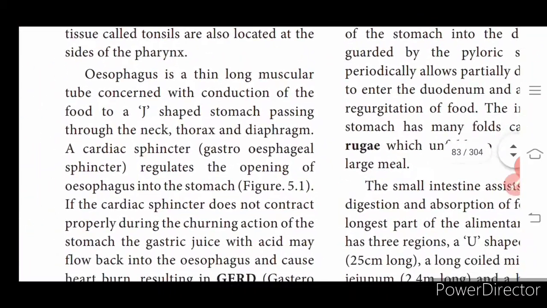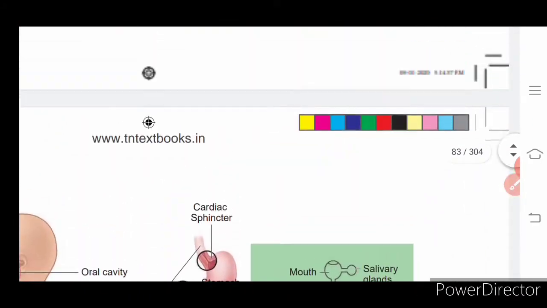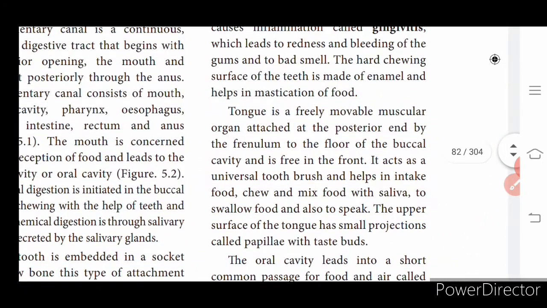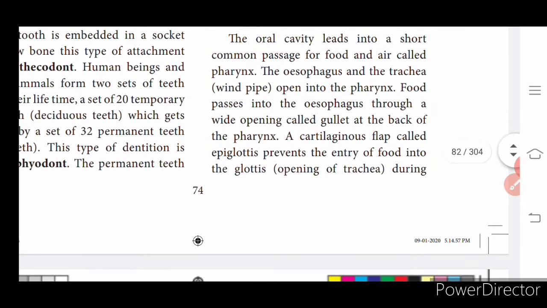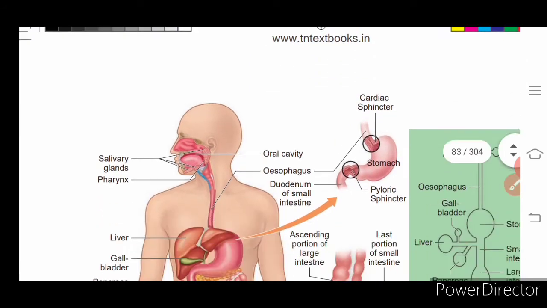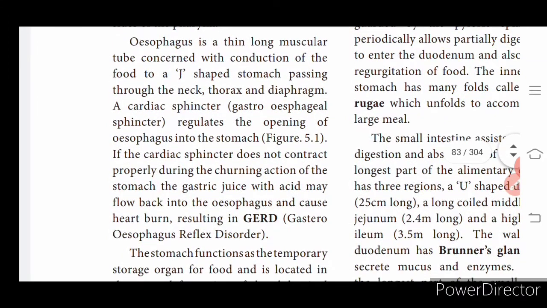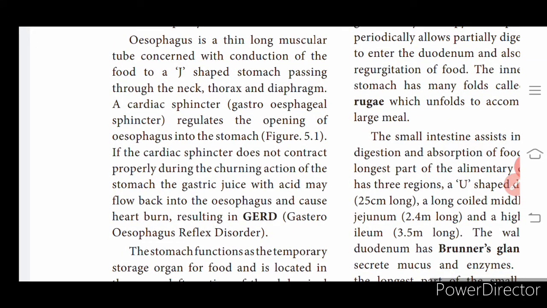Okay, so first we have the structure of the digestive system. Starting from the mouth we have learnt about the tongue and teeth. Now the oral cavity leads to a common passage called the pharynx. Then we have the cartilaginous flap. What is that cartilaginous flap called? Epiglottis. What is the role of the epiglottis? It closes the trachea once we swallow the food, so that food does not enter into the trachea.